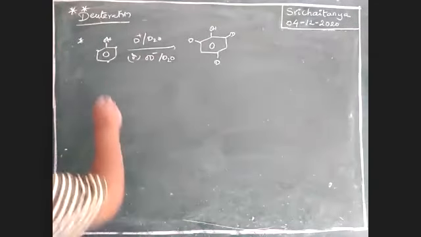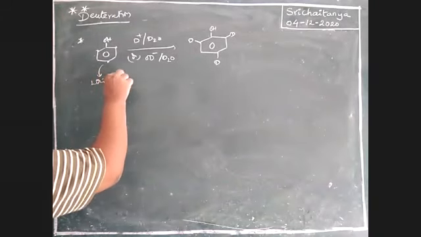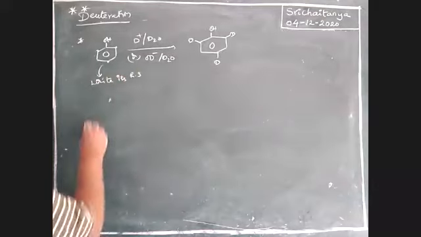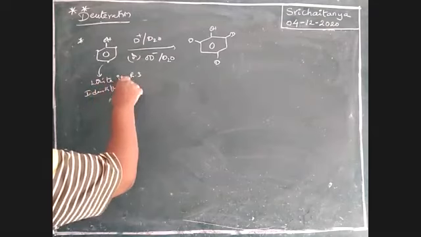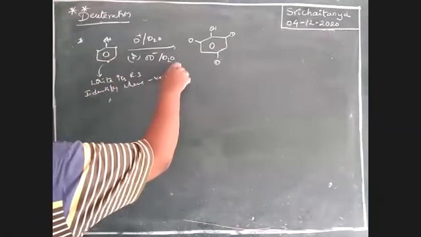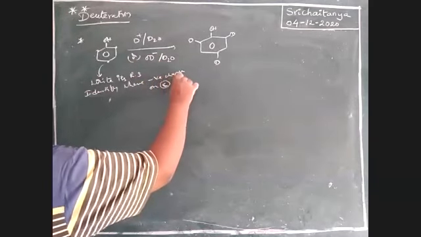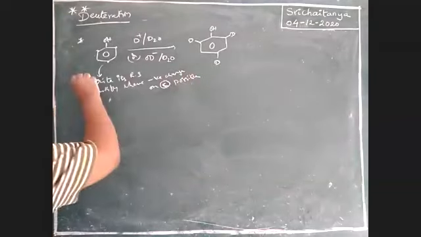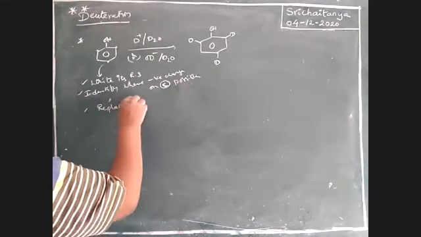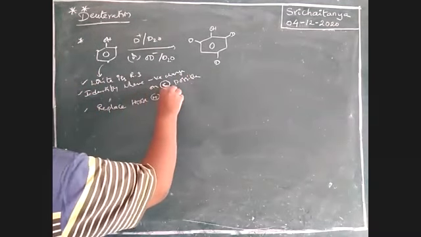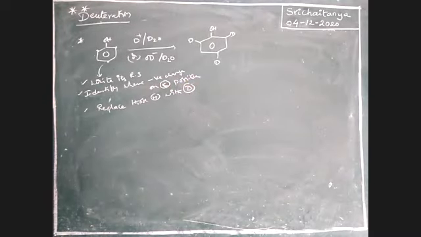Okay, so I'm writing: write its resonance structures, identify where negative charge on carbon is possible. Next, third condition, replace those hydrogens with deuterium. Okay, that is the condition we used here.